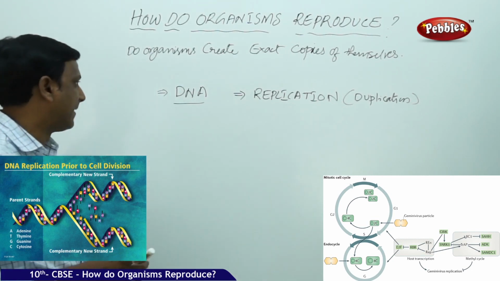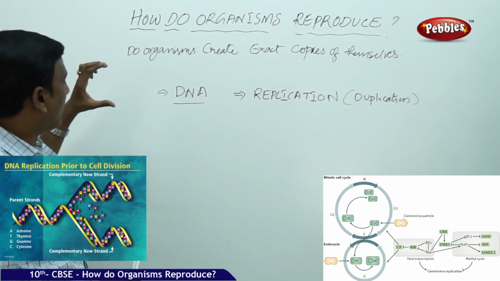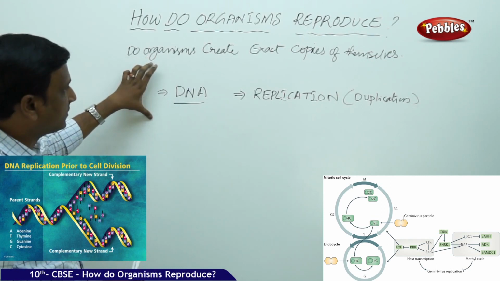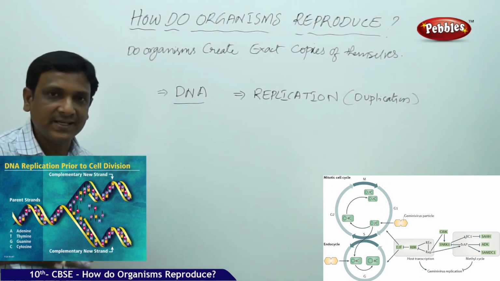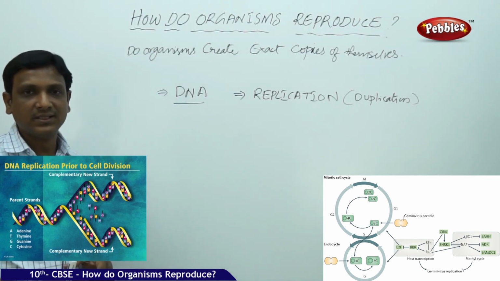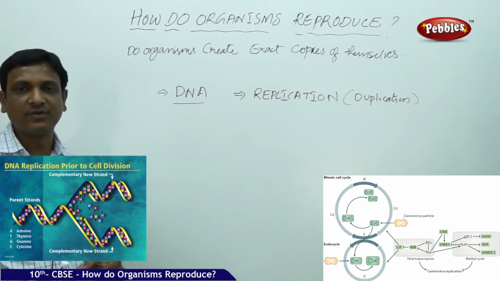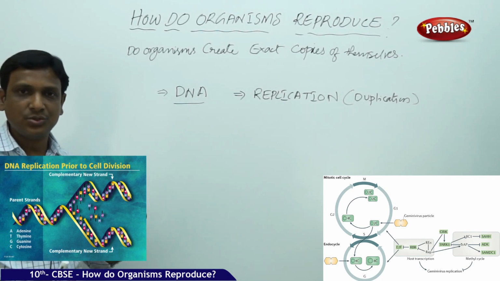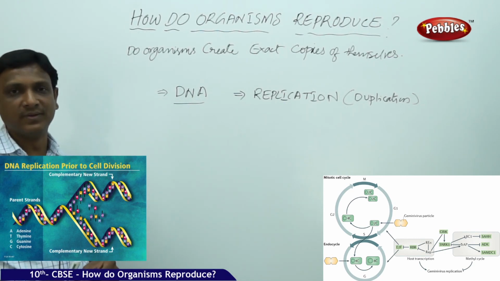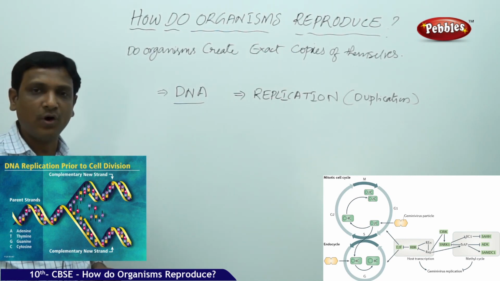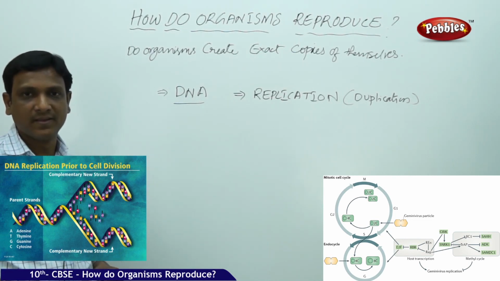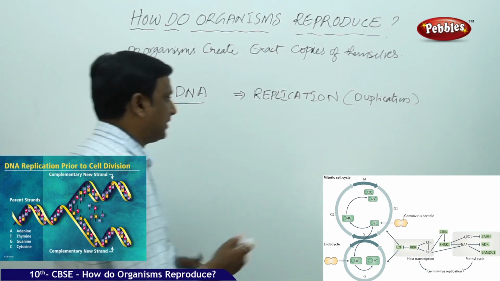Let us see how it happens. And one more important point we have to notice: organisms cannot produce exactly identical copies because in the process of reproduction, two different organisms are involved. If you take sexual reproduction, two organisms are involved in the production of a young one.